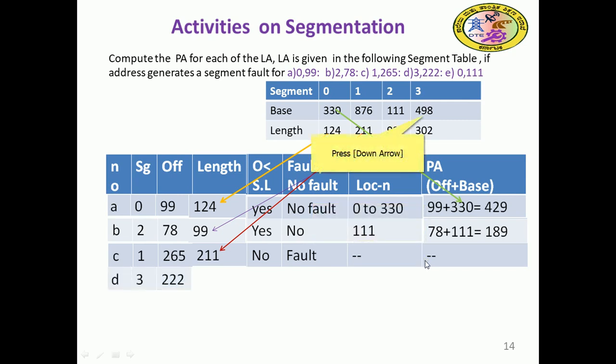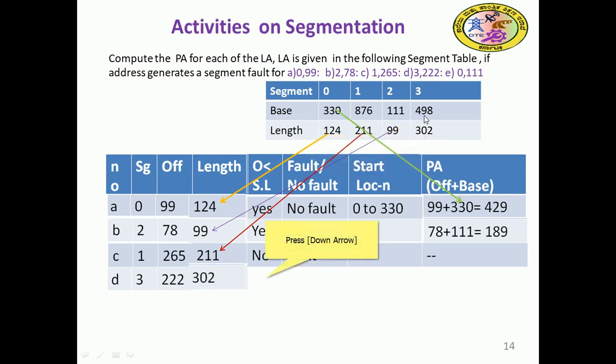Coming to the third, D, 3 comma 222. 3 is the segment number, 222 is the offset. The base is 498 and, sorry, the length is 302.